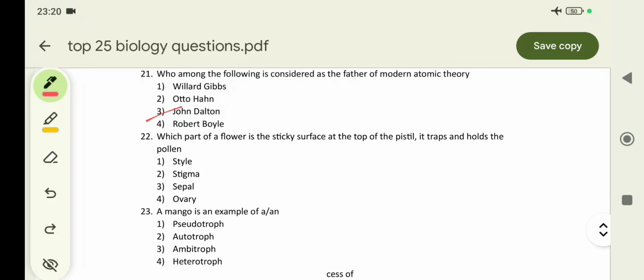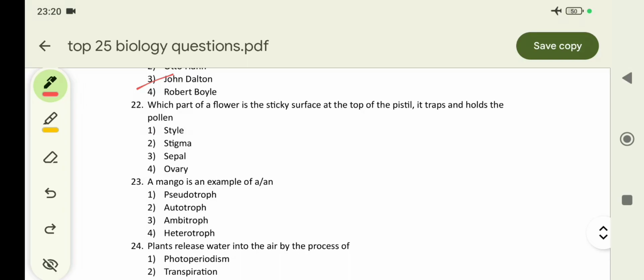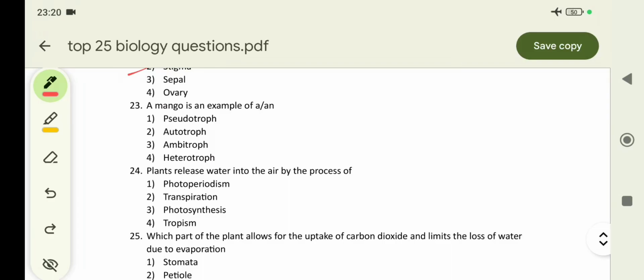Which part of the flower is the sticky surface at the top of the pistil that traps and holds the pollen? It is the stigma. A mango is an example of an autotroph, that means a mango prepares its own food.